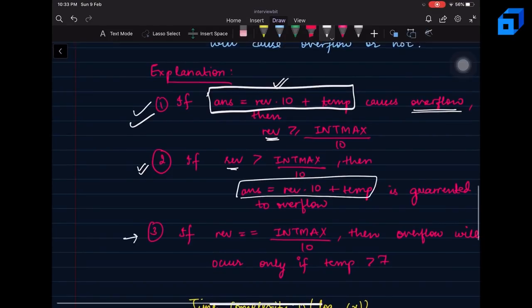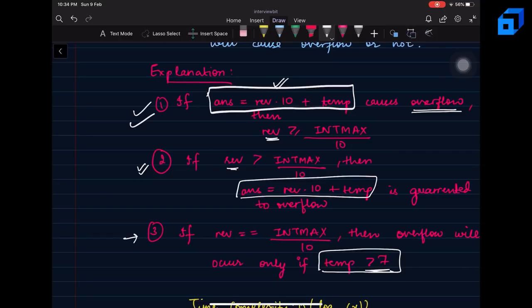Now you will also see that if the reverse of the number is exactly equal to the integer max value divided by 10, then the overflow will only occur if temp, the last digit popped off from the original integer, is greater than 7.